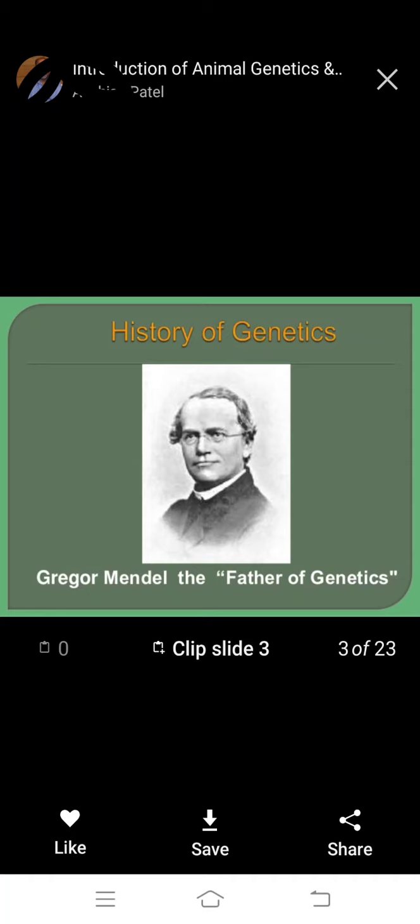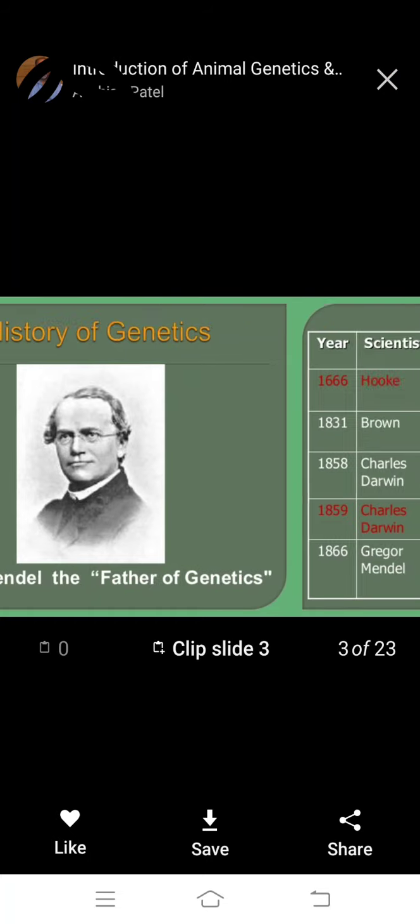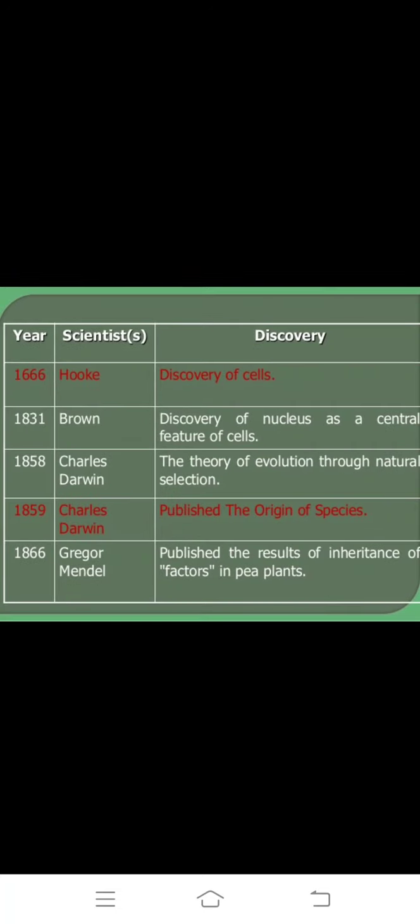Gregor John Mendel, the father of genetics. Genetics is the study of heredity and variation. So, father of genetics, whose name? Gregor Mendel. Okay. Next, scientist and year.